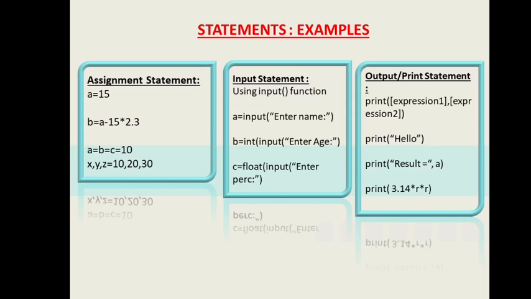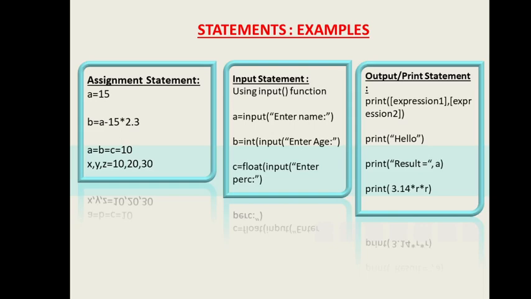It may be a simple hello, print hello. So it is a simple prompt or simple hello message to the user. Next, we are printing a result which is already calculated in A. So I want to show that it's a result.